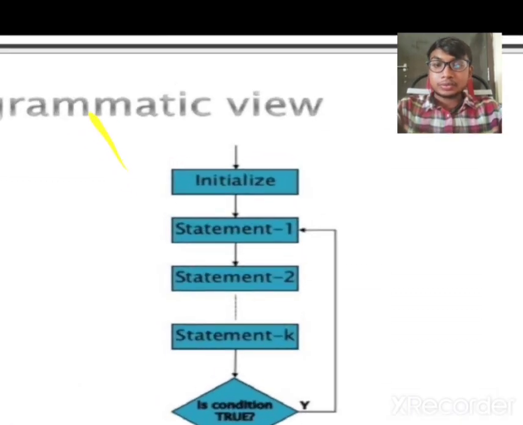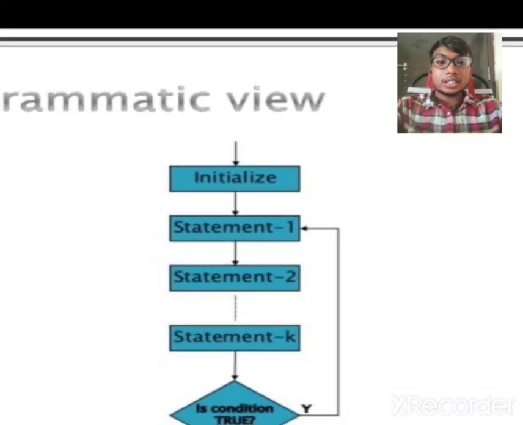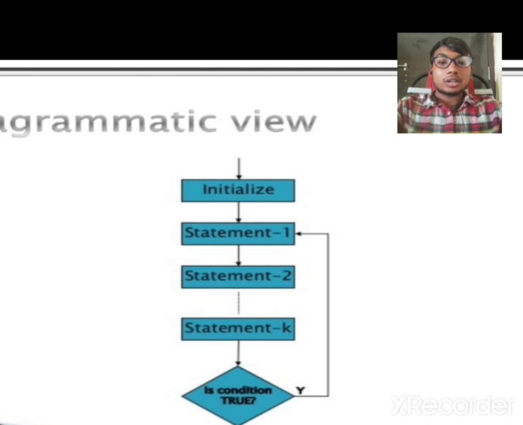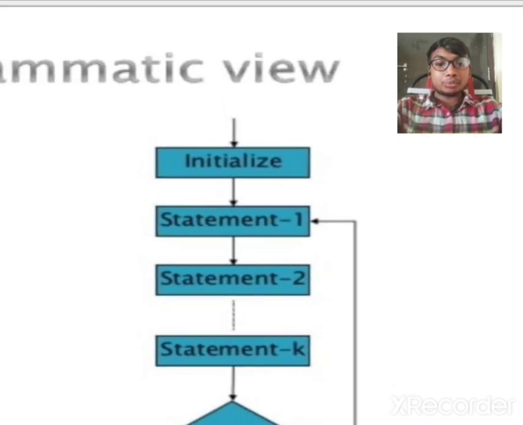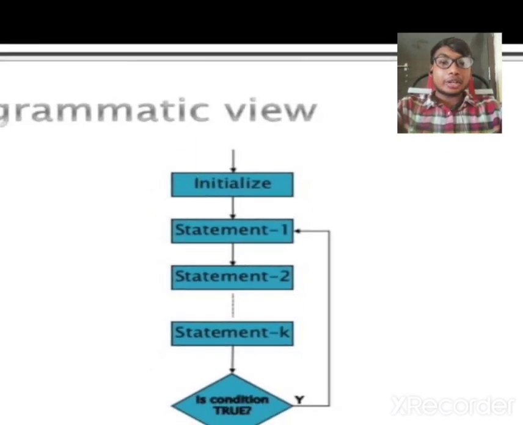Diagrammatic view. Here is how the do while loop works. Initialize, statement 1, statement 2, and you can write any number of statements. If the condition is true, then it iterates. If the condition becomes false, then the loop ends.